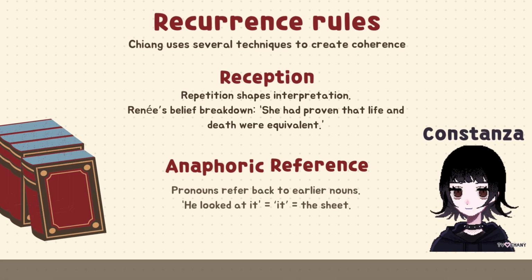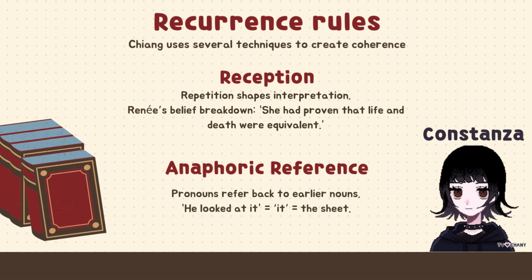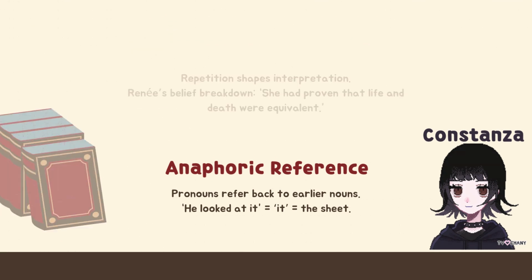Hello, this is Conztanza Martin talking, and next we have the reference rules, which help the text feel unified. Reception. This refers to how readers interpret repeated ideas. Renee's recurring thoughts on math and meaning reveal her psychological shift. For example, when Chiang writes, she had proven that life and death were equivalent, we're not just seeing logic, we are witnessing her existential crisis. Anaphoric reference. Pronouns link ideas. For example, she handed the sheet to Carl. He looked at it. The word it refers back to the sheet, maintaining continuity.